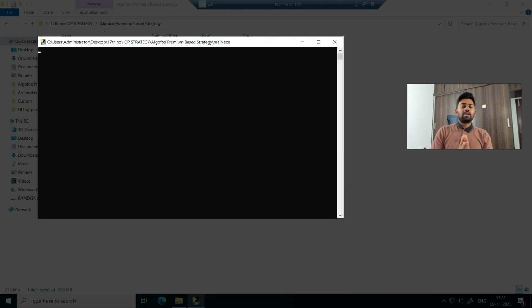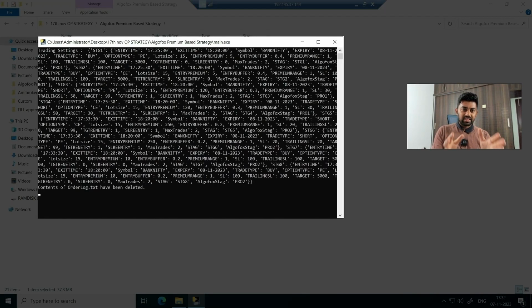The moment I double click on the main file, it is fetching the date, time and everything. And now it will start firing the legs one by one. You can see the database creation has started. For Bank Nifty PE, which is close to 5 rupees, the first leg will be for P, which is close to 5 rupees. Then the C, which is close to 5 rupees, and so forth and so on.